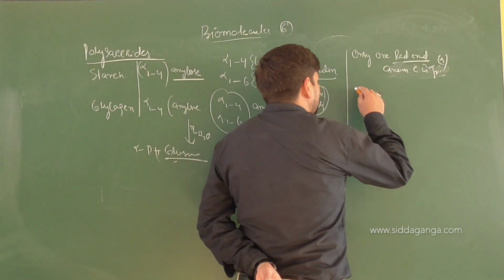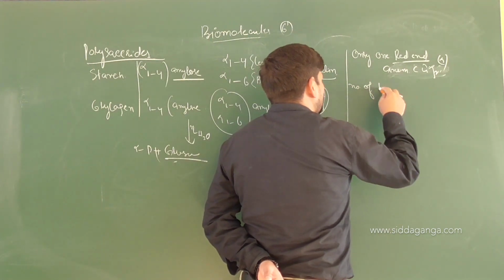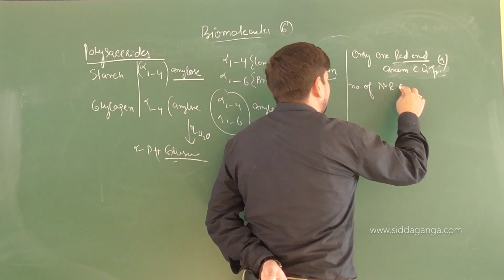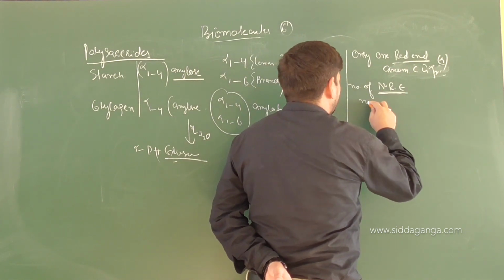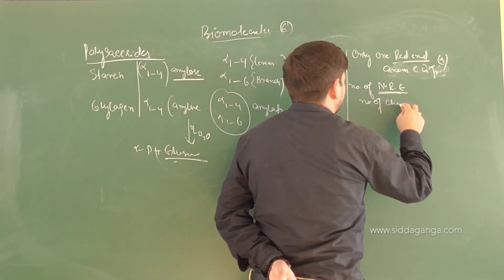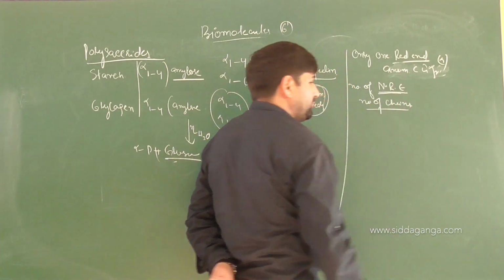And you will get a number of non-reducing ends depending upon the number of chains. So for every chain you will get one end.